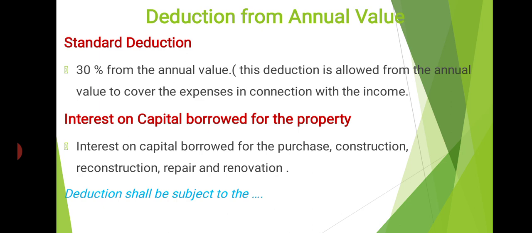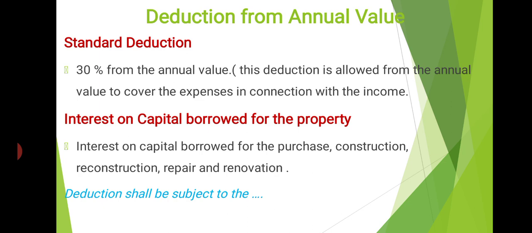The next one: various deductions from the annual value. Some deductions we discussed in our salary section 16. Here also we have the same deductions. The first one is the standard deduction. Standard deduction means 30% of the annual value. We discussed this in our salary class also. There is another standard deduction, that is 50,000, but here it is 30% of annual value. We have discussed how to calculate annual value. This deduction is allowed from the annual value to cover the expenses in connection with the income. That is the standard deduction.